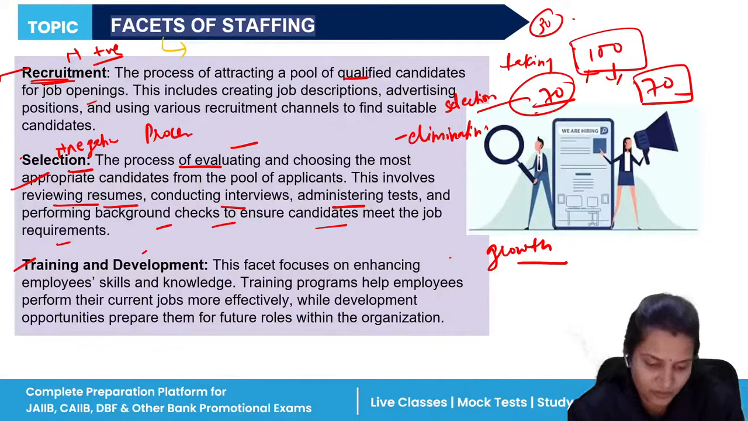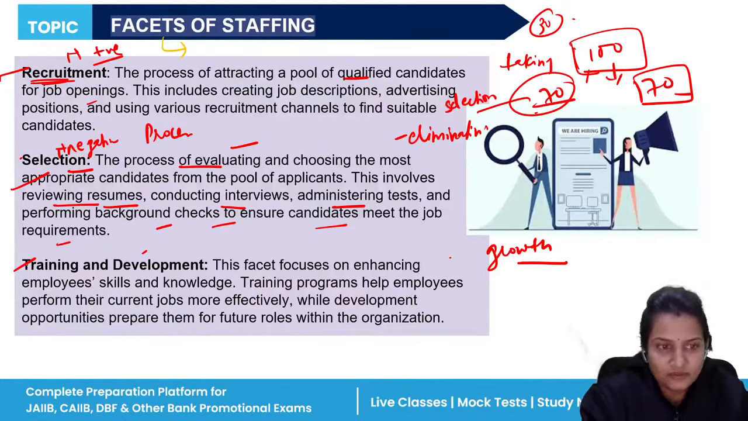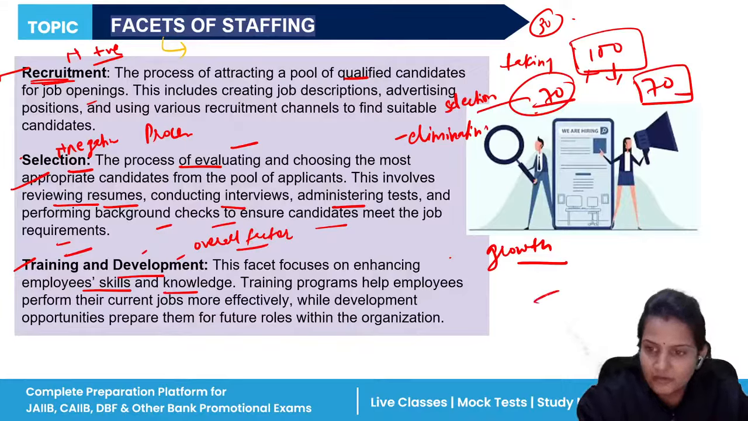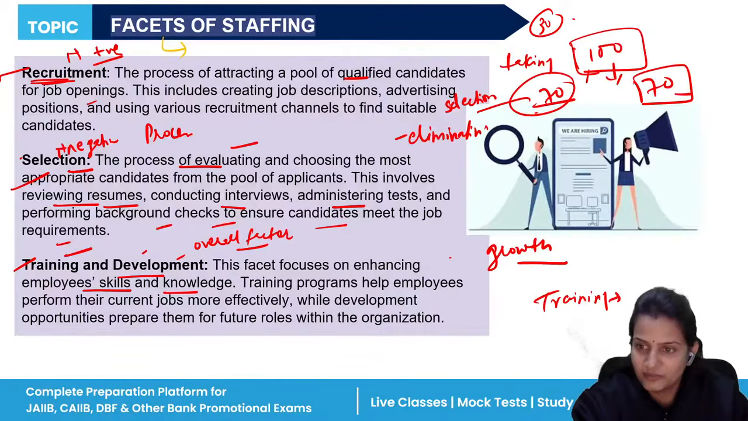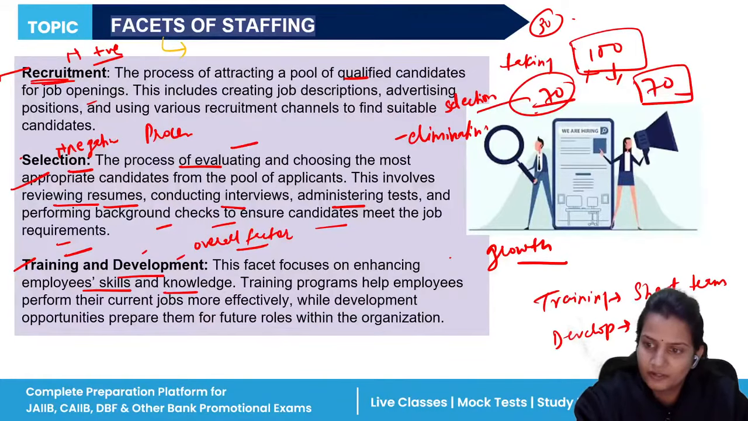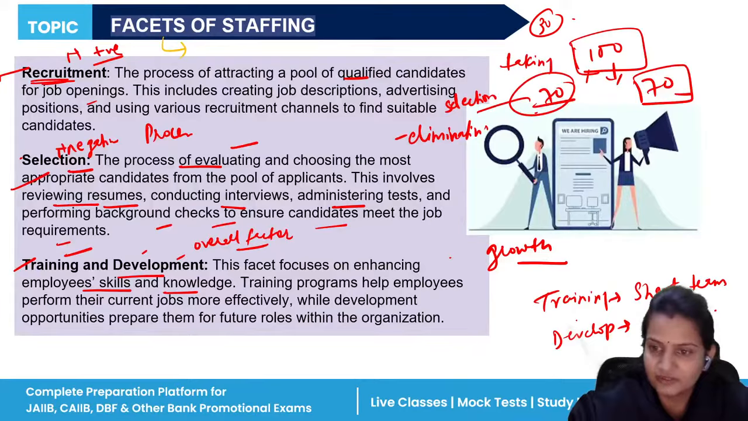Am I clear with all these three points? This phase focuses on enhancing the employee's skill and knowledge. Training helps to develop the skill of an employee, and in development we take the overall factors. Training is for the short term, basically for the development of specific skills, whereas development is for the long term. So this is very important.